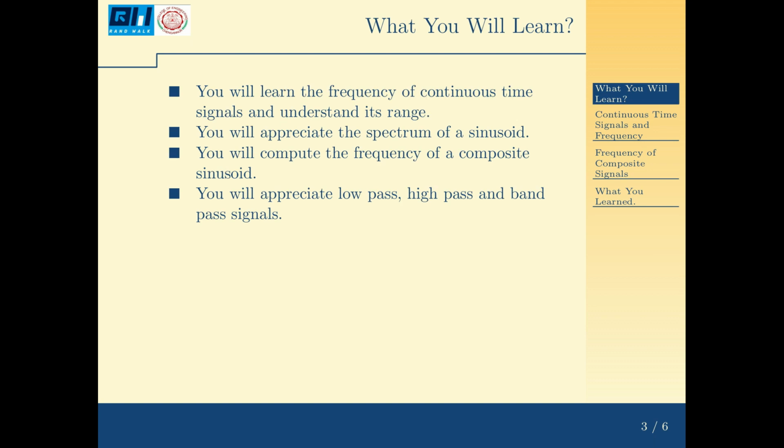So your learning outcomes are: you will learn the frequency of a continuous time signal, you will understand the meaning of the frequency of a continuous time signal and understand its range. Then you will appreciate the spectrum of a sinusoid, the line spectrum of a sinusoid. Then you will compute the frequency of a composite sinusoid. Then you will appreciate low pass, high pass and band pass signals.